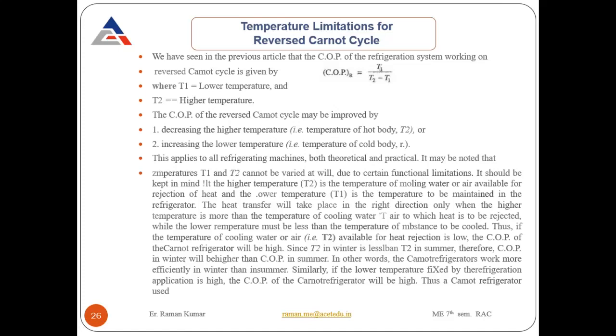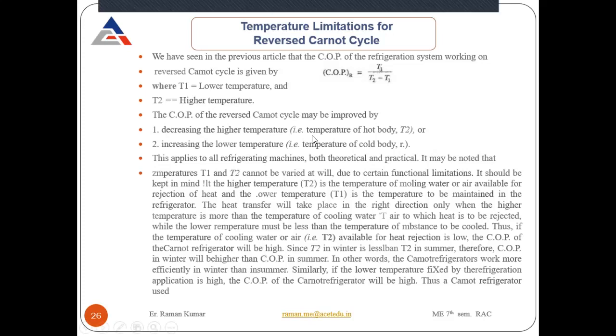So when the refrigeration cycle only needs to work at that higher temperature for air conditioning, its coefficient of performance is more as compared to your refrigeration cycle working at 0 degree centigrade. The COP of your refrigeration cycle is less as compared to your air conditioning cycle. Okay, so this is the limitation of your reversed Carnot cycle.